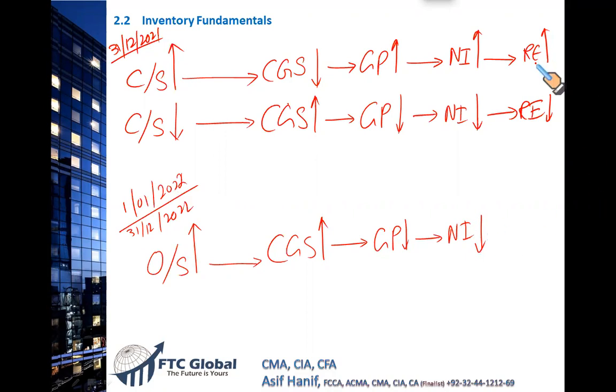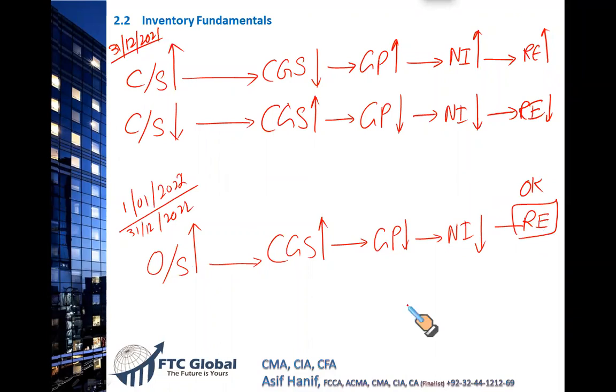Since you made a mistake of overstating retained earning by 10,000 last year, for example, this year reversal will take place. Last year, net income was overstated, retained earning was overstated. But this year, because of this mistake that was carried forward from the previous year, your net income will be understated, and your retained earning will now be perfectly okay. They will be perfectly okay because the overstatement last period of $10,000 has been offset by an understatement of $10,000 in the current year. So retained earning is now perfect.